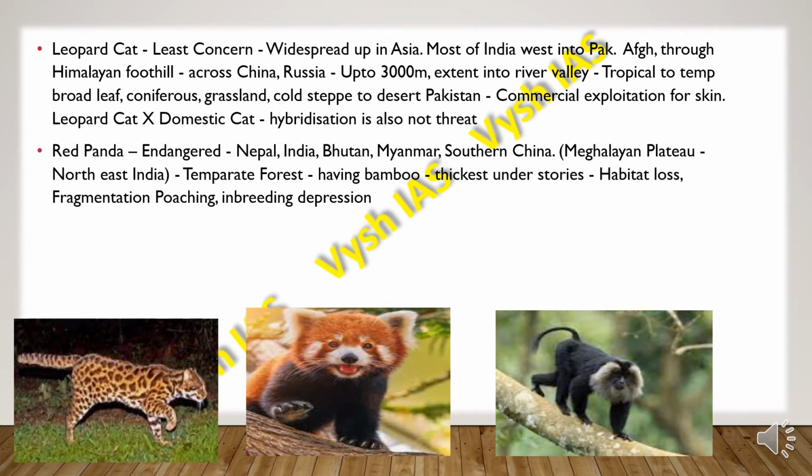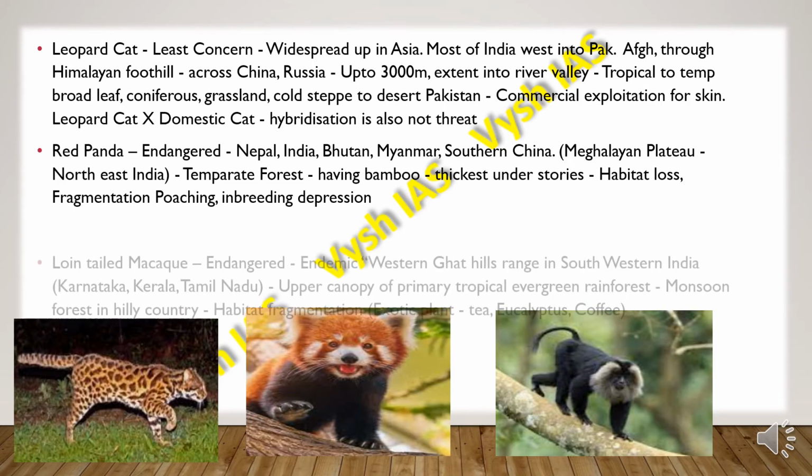Then we have the red panda. So the red panda is endangered and it is found in Nepal, India, Bhutan, Myanmar and southern China. Also they are found in Meghalaya plateau, which is in northeast India. So they are found in and around the temperate forest which are having bamboos, and also the thickest understories, like there will be a lot of dense forest. So they mainly face habitat loss, fragmentation, poaching and also the inbreeding depression.